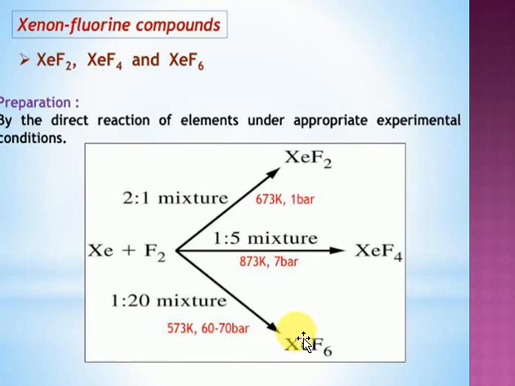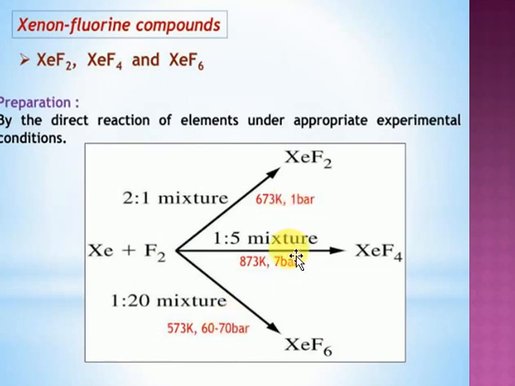Xenon hexafluoride. Once again I am saying, the general xenon compounds are XeF2, XeF4 and XeF6, formed by the direct reaction of the elements under appropriate experimental conditions. If you take the 2:1 ratio, remember the 2:1 ratio. 1:5 ratio, remember the 1:5 ratio. Next is the 1:20 ratio, XeF6. Clear, students? No need to be confused. If you have any doubt, look at the pressure.